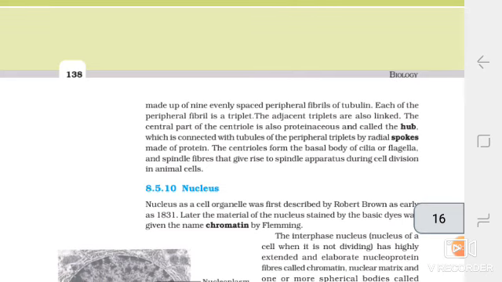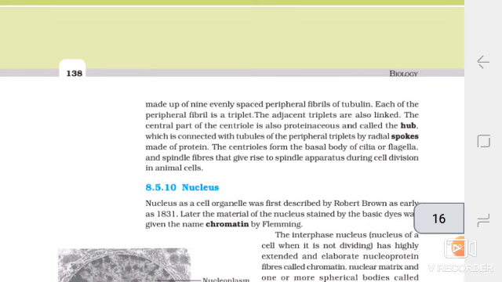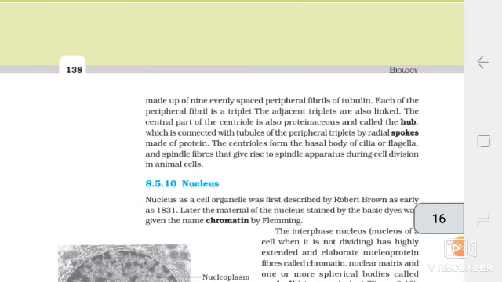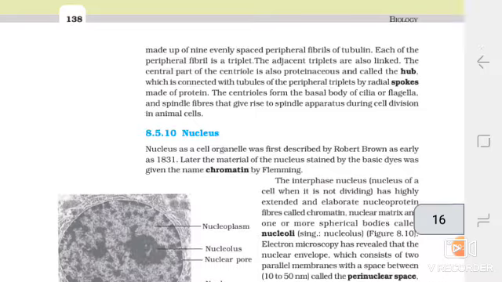The central part of the centriole is also proteinaceous and called the hub, which is connected with tubules of the peripheral triplets by radial spokes made of protein. The centrioles form the basal body of cilia or flagella and spindle fibers that give rise to the spindle apparatus during cell division in animal cells.